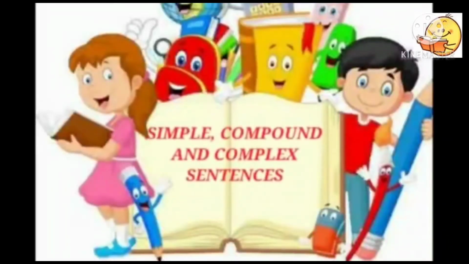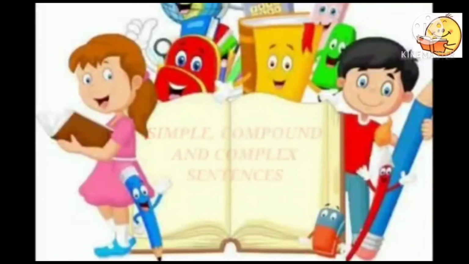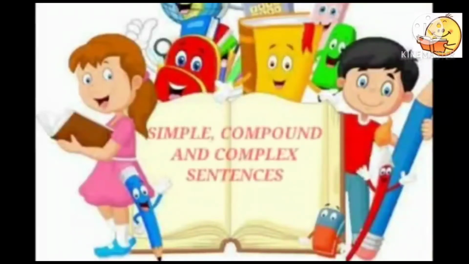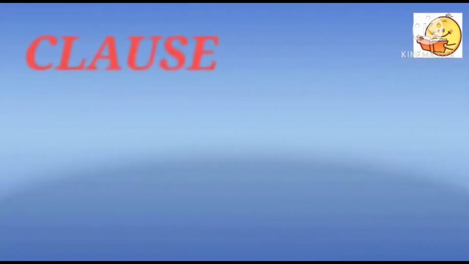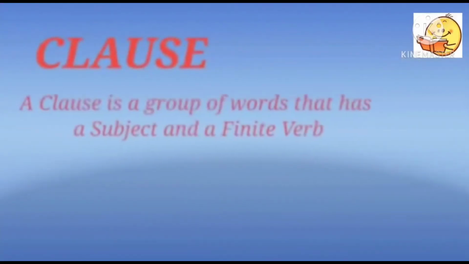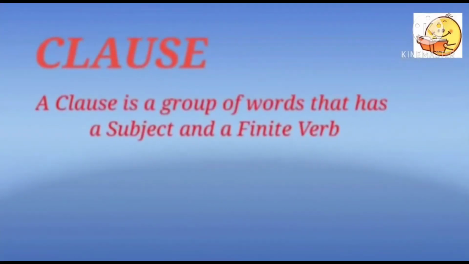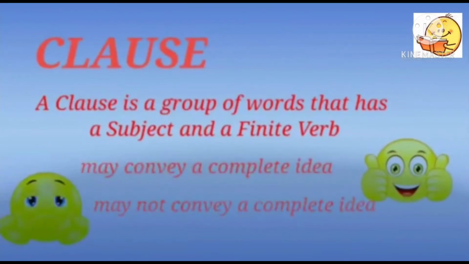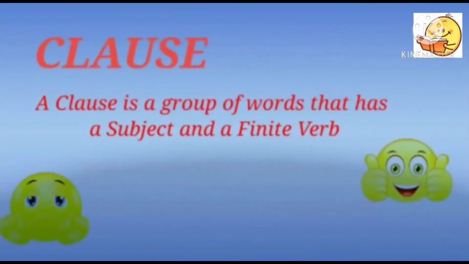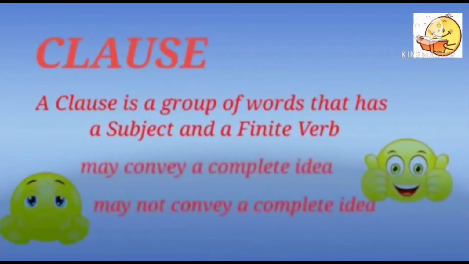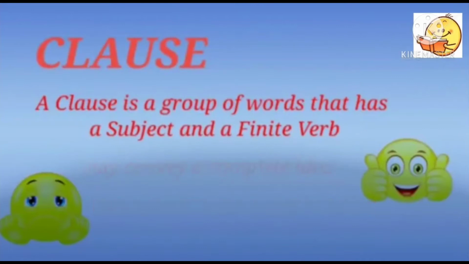Compound and complex sentences. Let's start with the clause and types of clauses to understand simple, compound and complex sentences. The clause. A clause is a group of words that has a subject and a finite verb. It may convey a complete idea or thought, it may not. If it conveys a complete thought, it is also known as a sentence. Thus, we can say that a clause may be a part of the sentence or a complete sentence in itself.